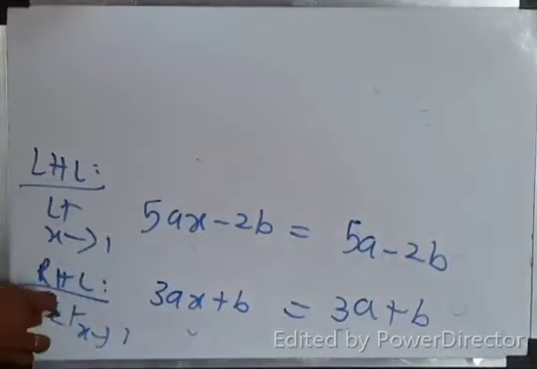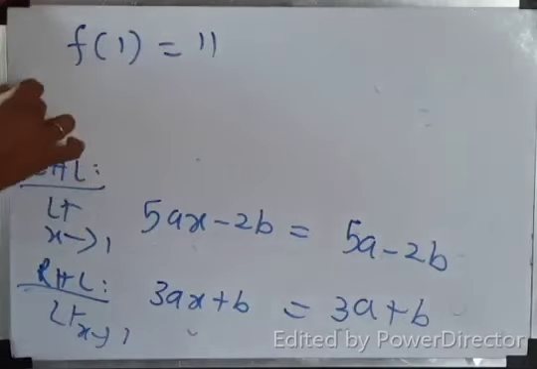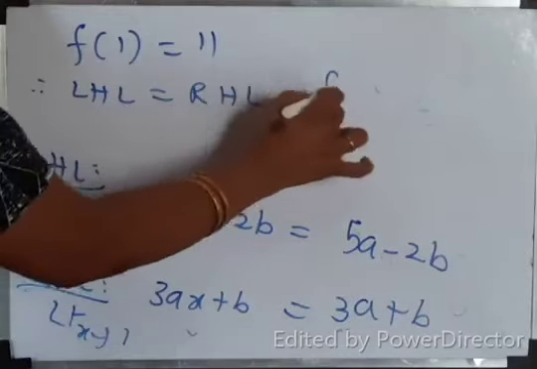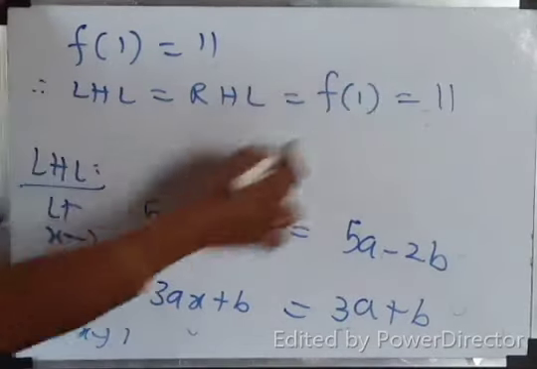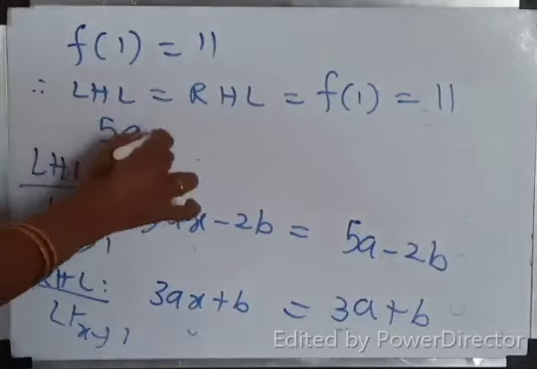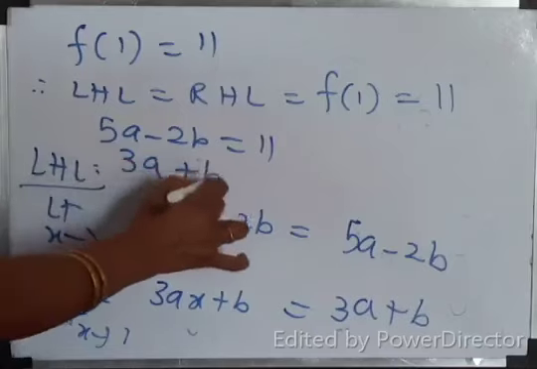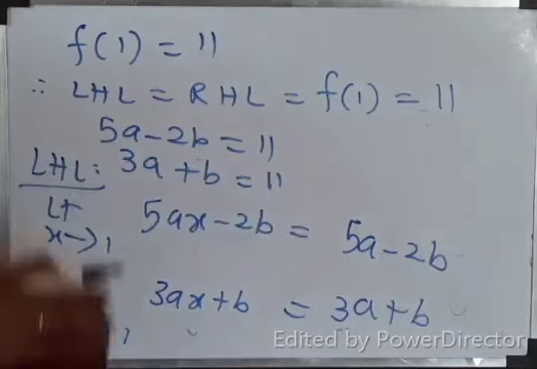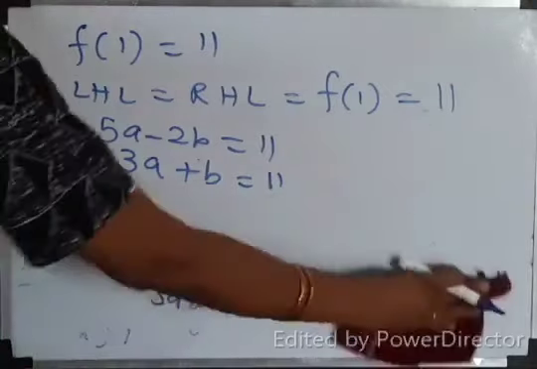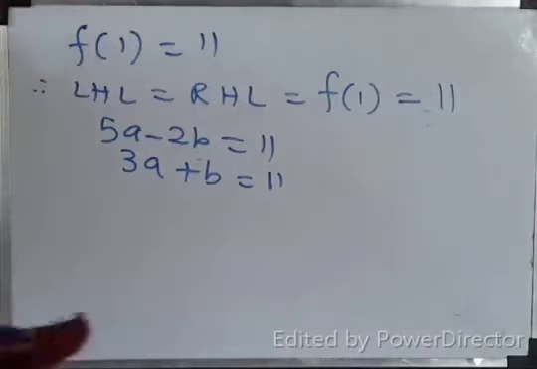LHL at x equal to 1, RHL at x equal to 1. What is f of 1? 11 is given. Therefore, LHL equal to RHL equal to f of 1, which is equal to 11. All the answers will be 11, isn't it? That means 5a minus 2b is 11. 3a plus b also 11. Correct? Each one is equal to one another. That means LHL equal to 11, RHL equal to 11.